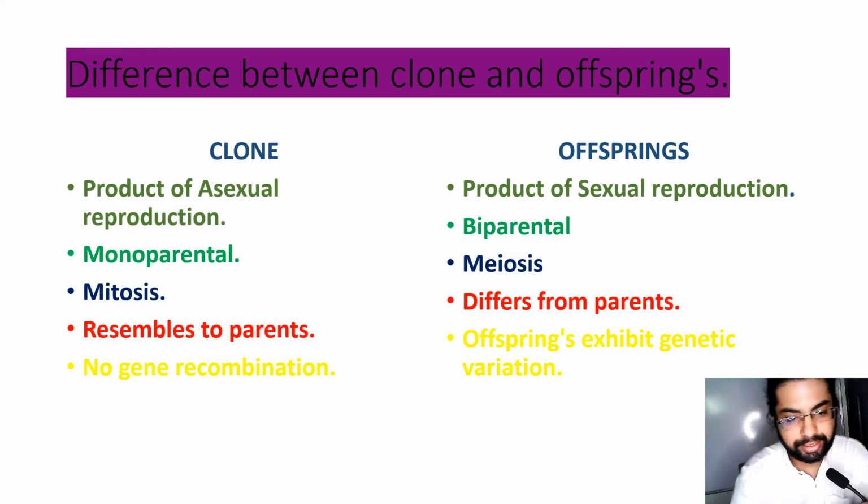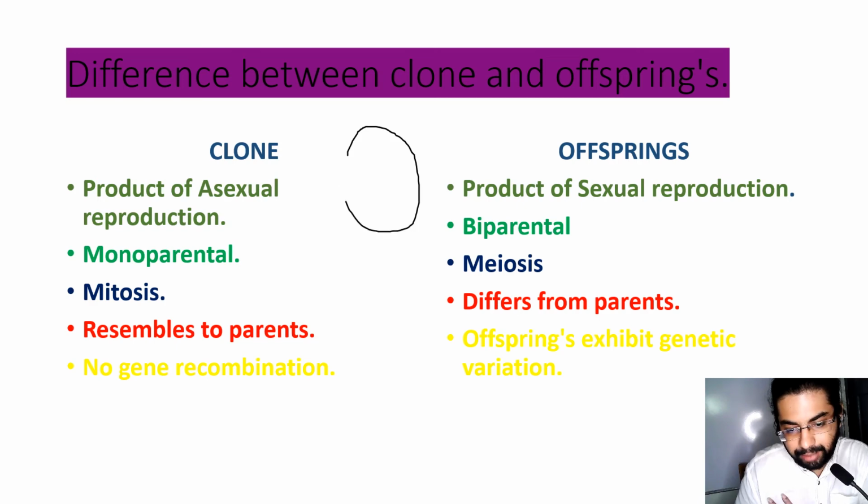Now, the differences between clone and offspring. Clone is the product of asexual reproduction, as I have mentioned, that when a single parent divides into many individuals, this population of individuals is termed as clones.